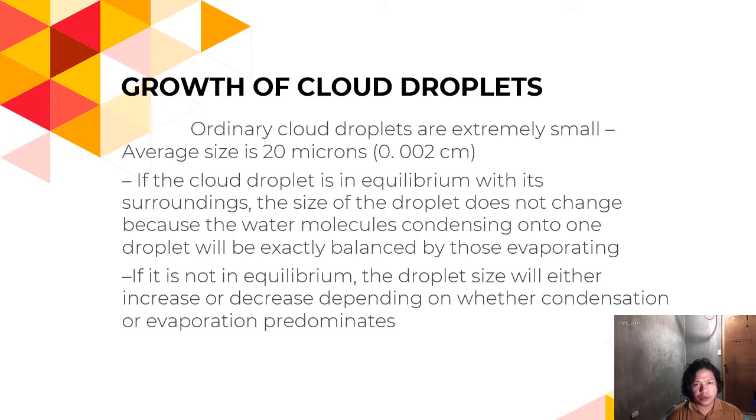Let's talk about growth of cloud droplets. Ordinary cloud droplets are extremely small. The average size is 20 microns or 0.002 centimeter. If the cloud droplet is in equilibrium with its surroundings, the size of the droplet does not change because the water molecules condensing into one droplet will be exactly balanced by those evaporating. If it is not in equilibrium, the droplet size will either increase or decrease depending on whether condensation or evaporation predominates.